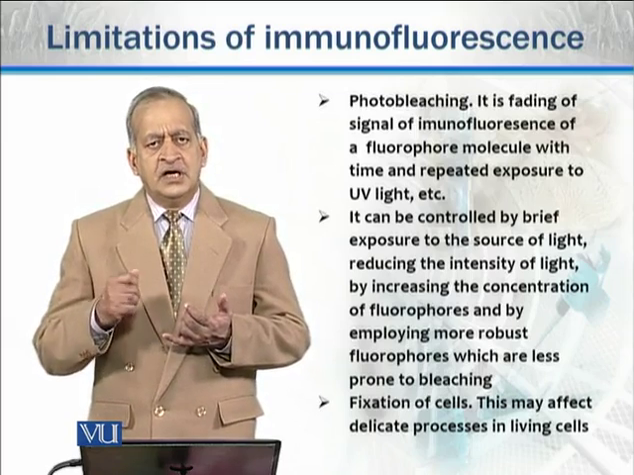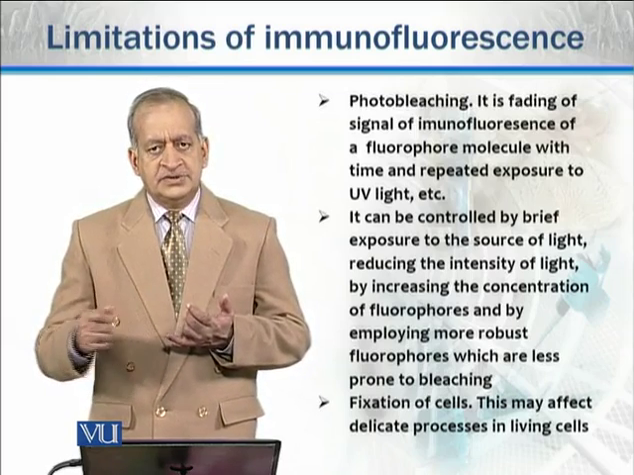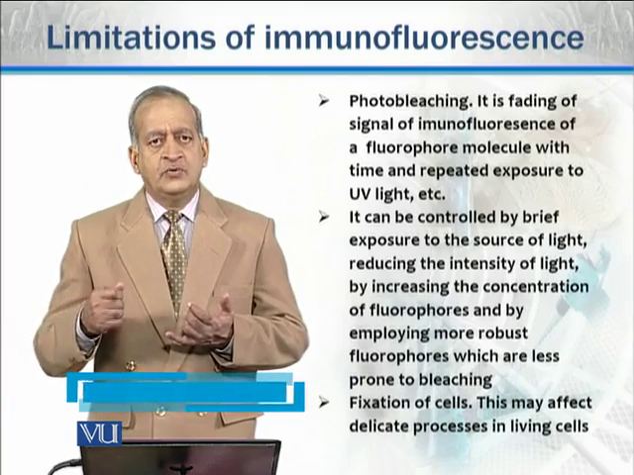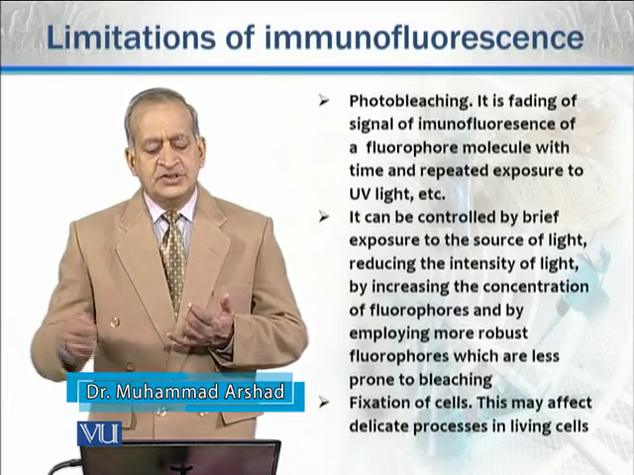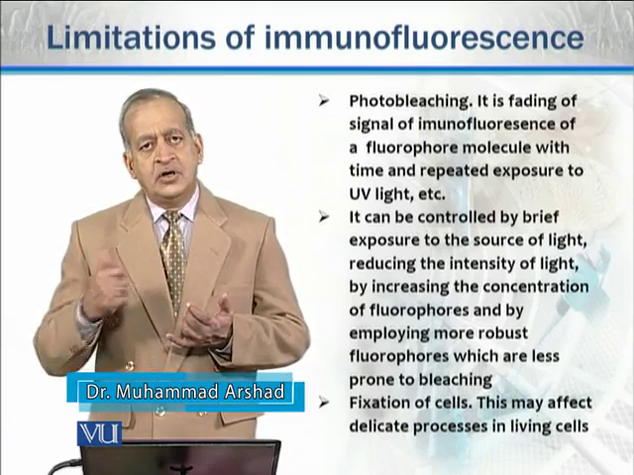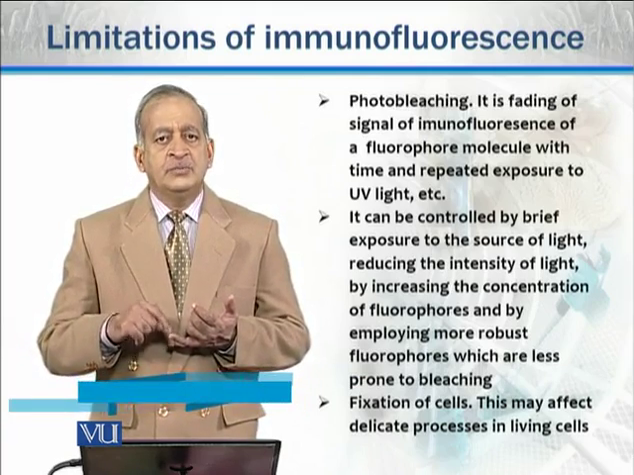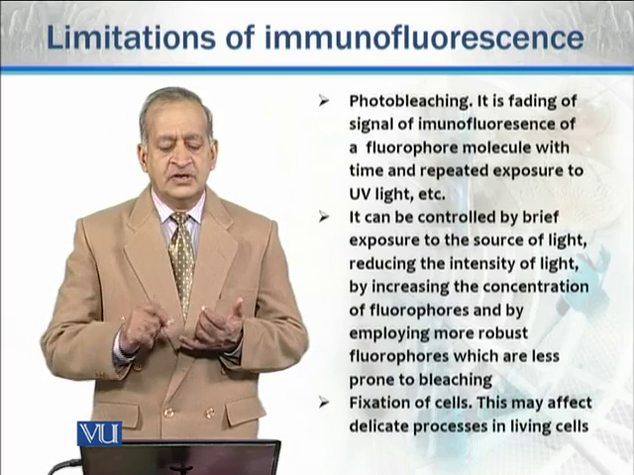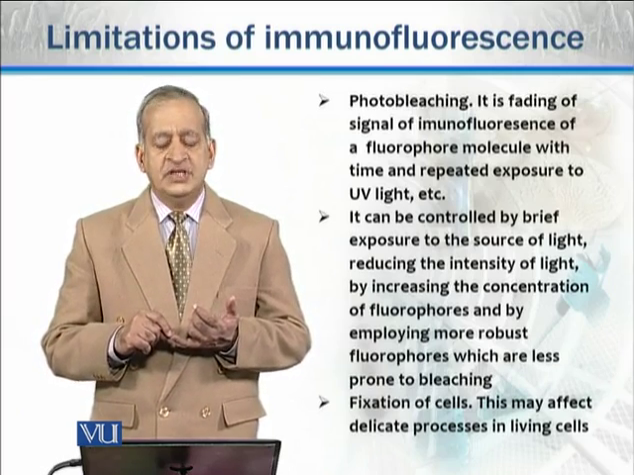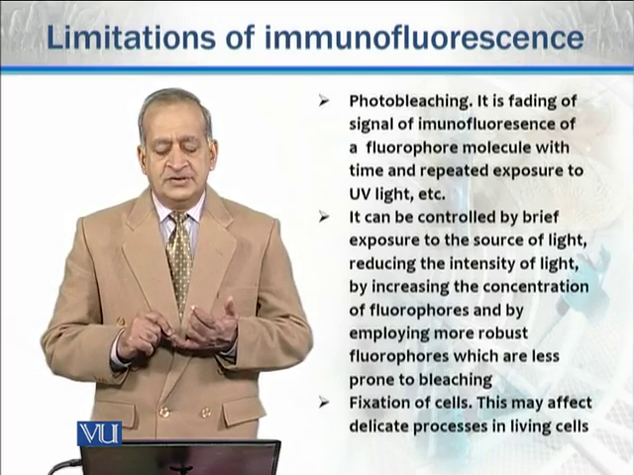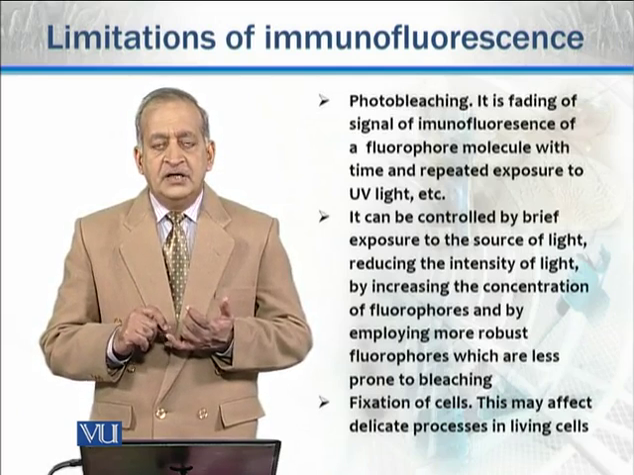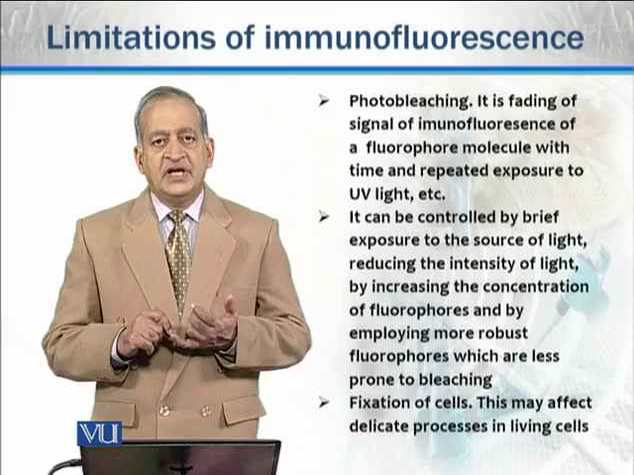So as we see, if we want to see the cells for a longer period of time, or with repeated exposures, what happens? The signal of immunofluorescence gets weaker and weaker. This is known as photobleaching. How can we avoid it? It can be avoided by brief exposure to the source of light.